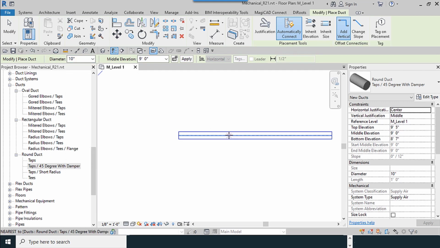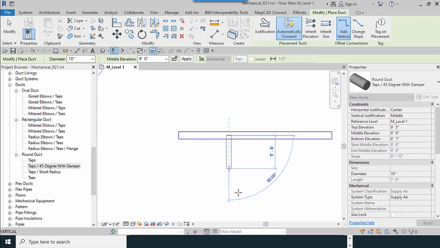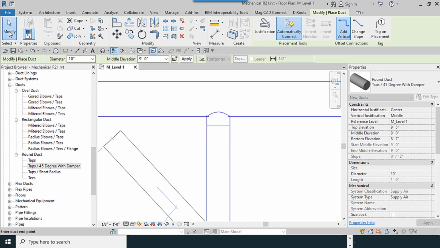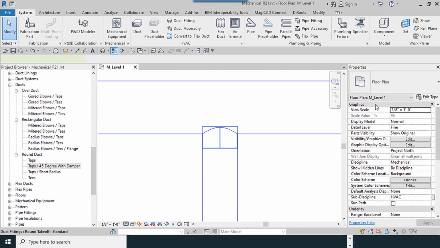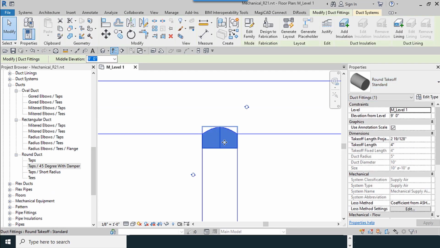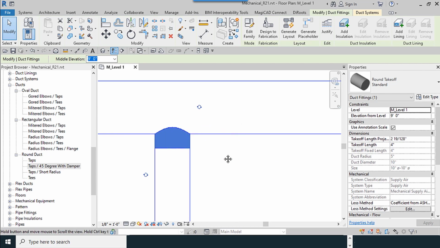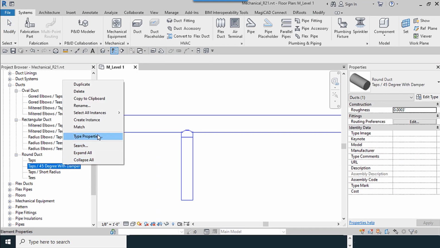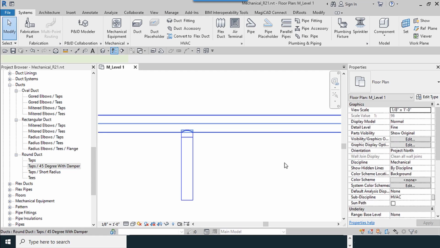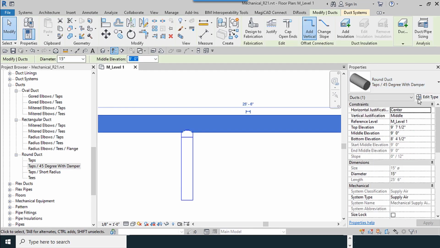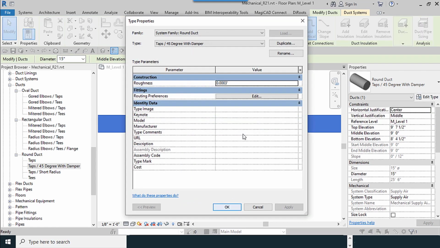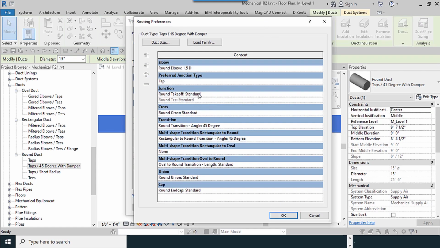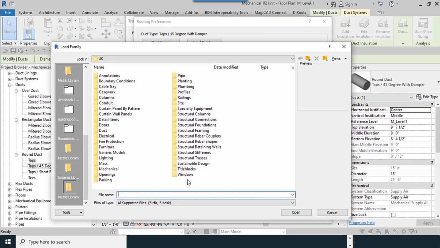I decrease the diameter to 10 and connect it to the pipe. And its connection is tap 1. This is very simple. For damper, I need to make it usable for dampers. You can do it from here, or you can select duct and from the properties window go to edit type. There's no difference between these.